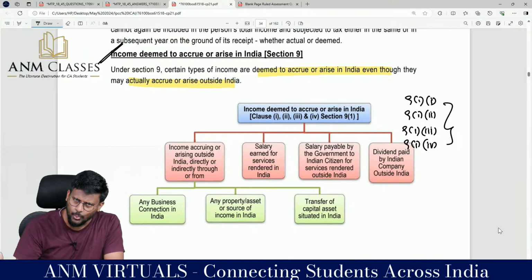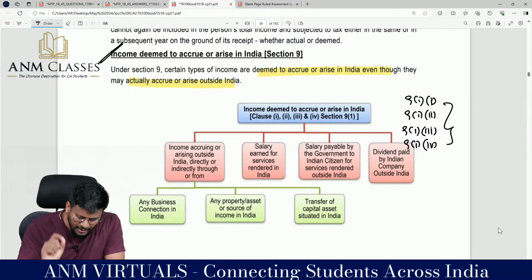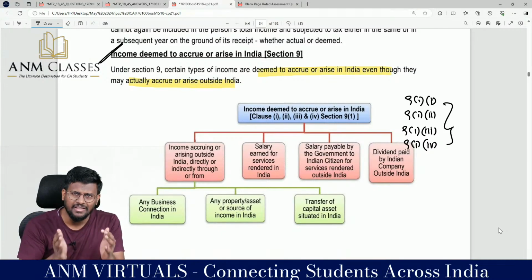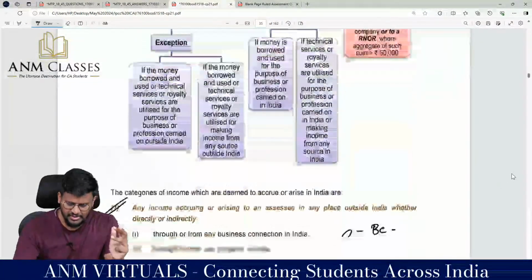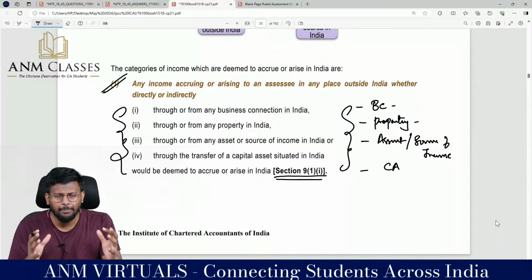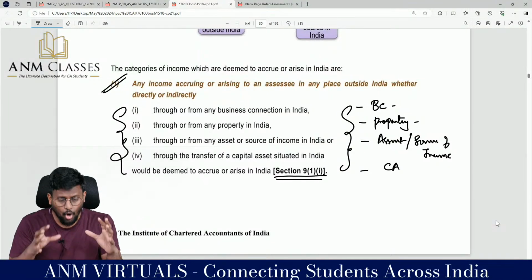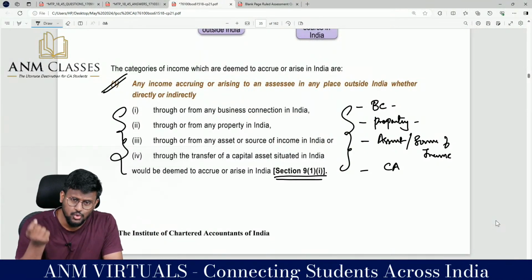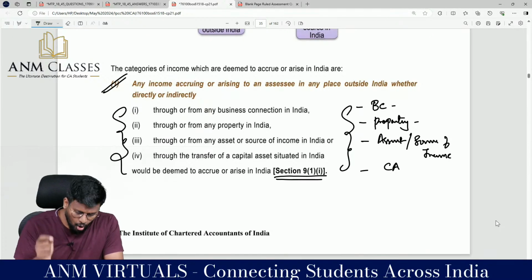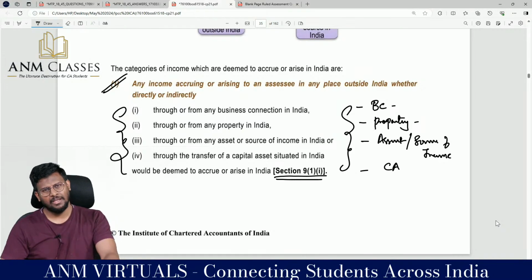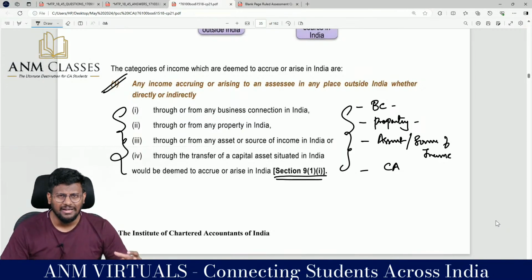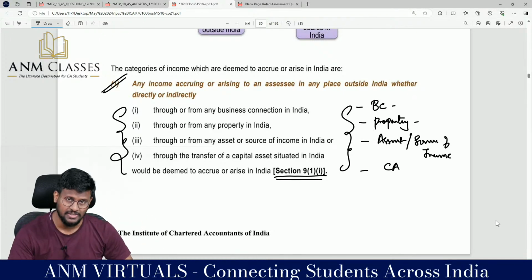Any income accruing or arising outside India, either directly or indirectly through or from any business connection in India, or the second one, sir, from any property situated in India, or any asset or source of income in India, or transfer of capital asset situated in India. So, the reason why I am earning income outside India is because of these 4 reasons.